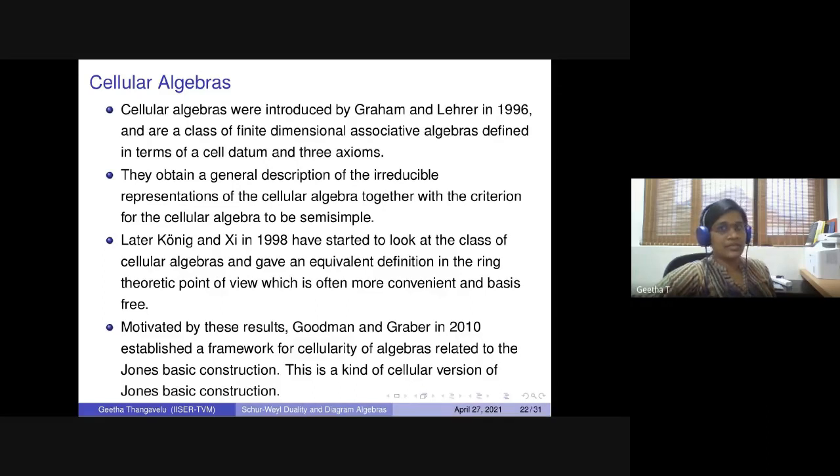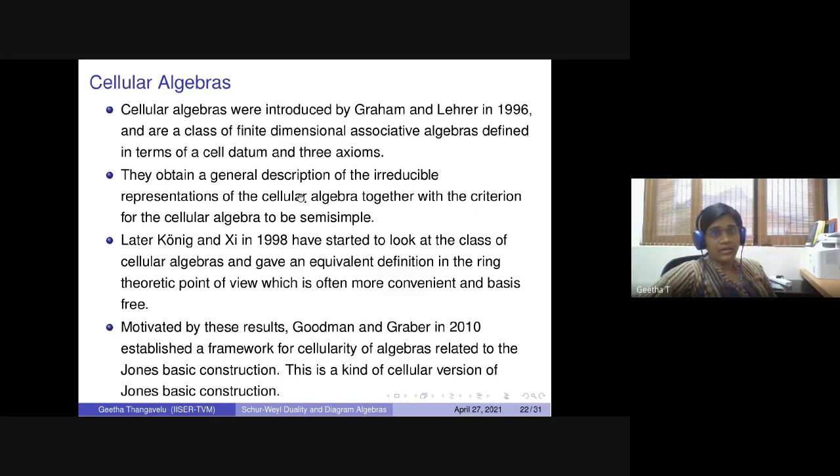So here come the cellular algebras, which were introduced by Graham and Lehrer in 1996. These are a class of finite dimensional algebras, defined in terms of some cell datum and three axioms. You have to fit the algebra into this datum. You have to identify, from the representation theory of the algebra over complex numbers or over any splitting field, this cell datum, and then later all the results can be systematically studied. So that is the idea.